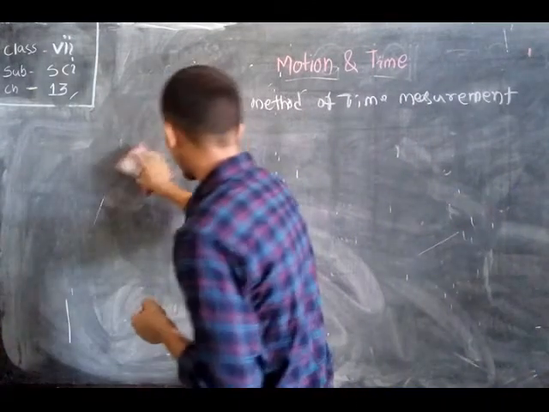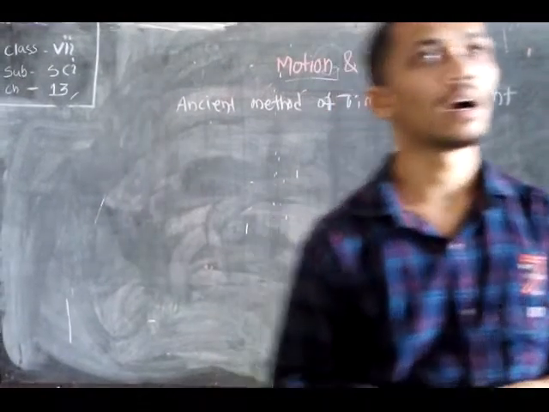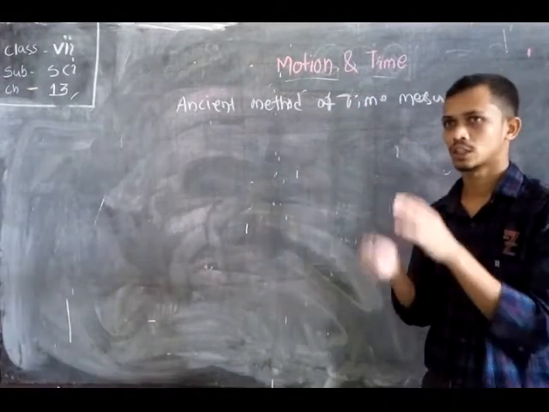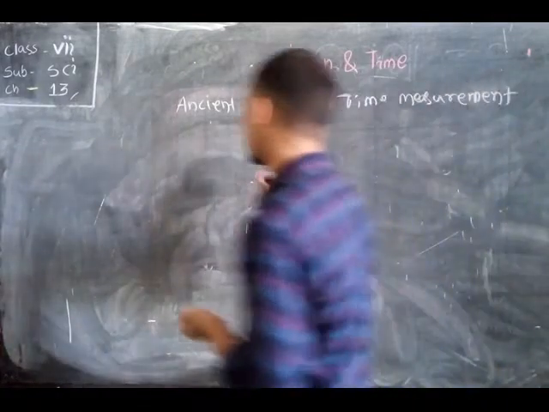But our ancient people also used some instruments to measure small intervals of time. The first is the sundial.